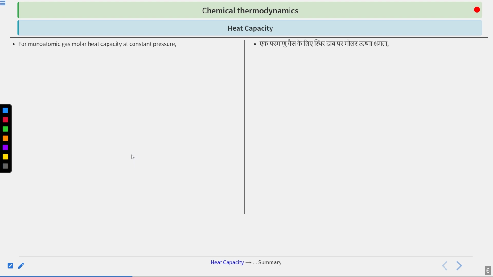So for a monoatomic gas, your Cv is 3 by 2 R. We have calculated it. If you bring Cv to the other side, that is the RHS, then it will be added to the R, and that will give you 5 by 2 R as your Cp value. So this is a very, very important relation, and it is very much used in the numerical part.